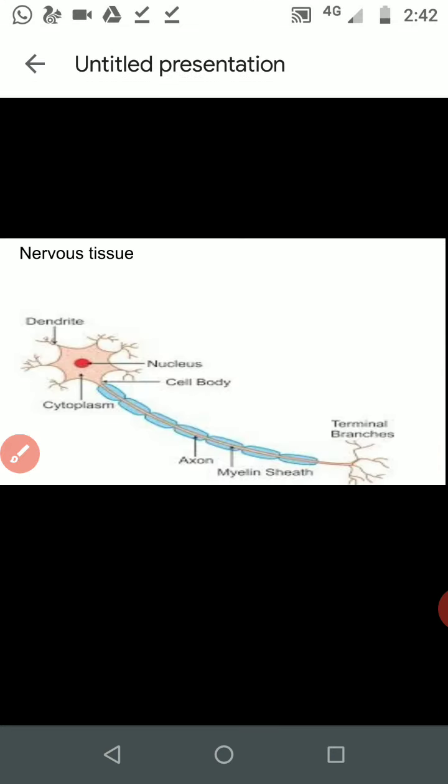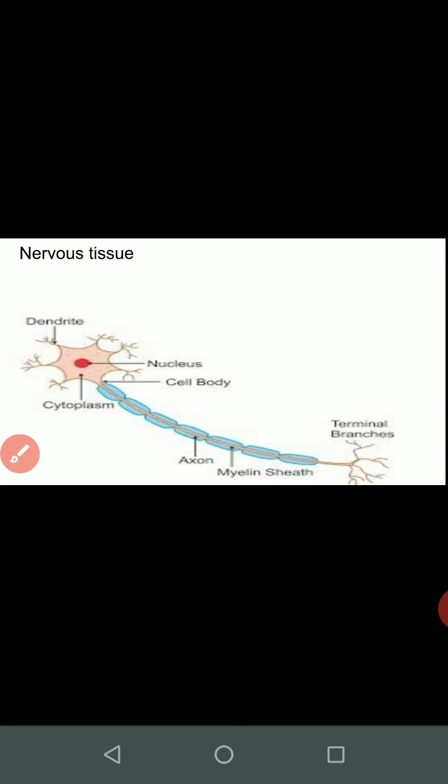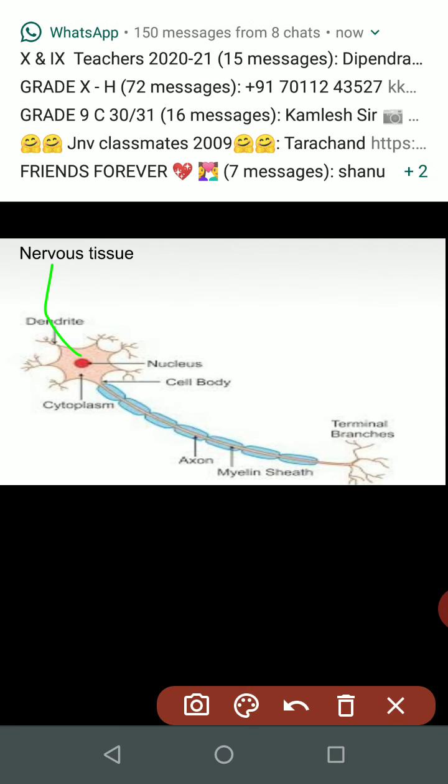See here, in this diagram, the dendrites take up the message from another cell or from outside, and then the dendrites transmit this message to the axon via this cell body. From this axon, the message is sent to the nerve endings, and from the nerve endings it is transferred to the next nerve cell. So in this way the message is transferred through the nerve from the dendrite to cyton, then axon, and lastly to the nerve endings.